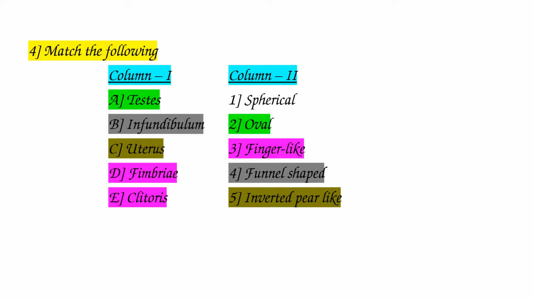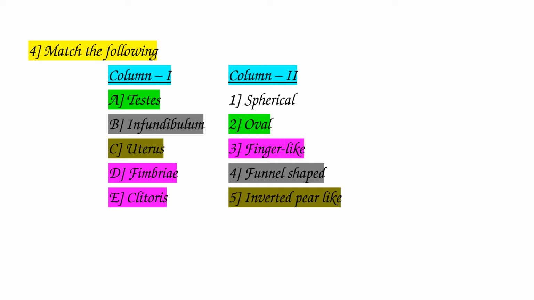called fimbriae. So now see, uterus, it is an inverted pear-like structure, and fimbriae, as already said, are the projections present on the margins of infundibulum, and it is finger-like. And clitoris, it is also finger-like. It is a part of the external genitalia. It is a finger-like structure formed by the fusion of the labia minora. So now the correct option for this fourth question is option 3.